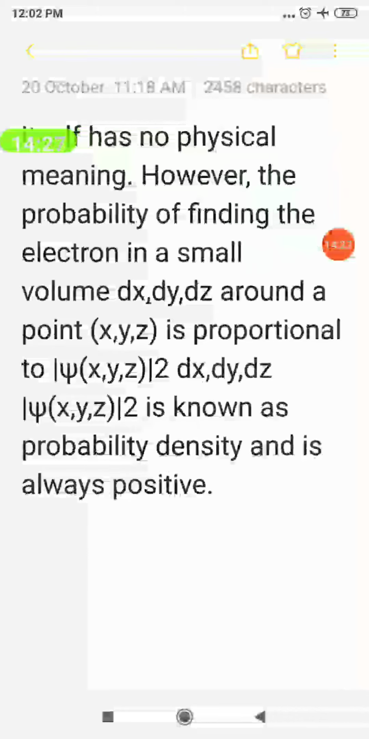Okay students? With this the quantum mechanical model and Schrödinger wave equation is over.